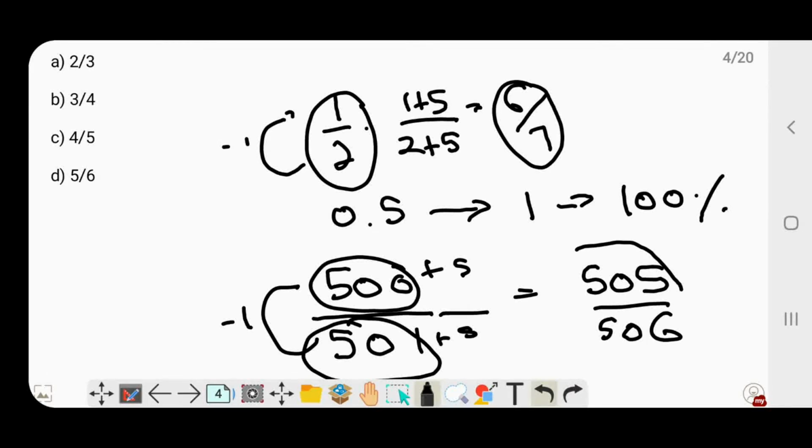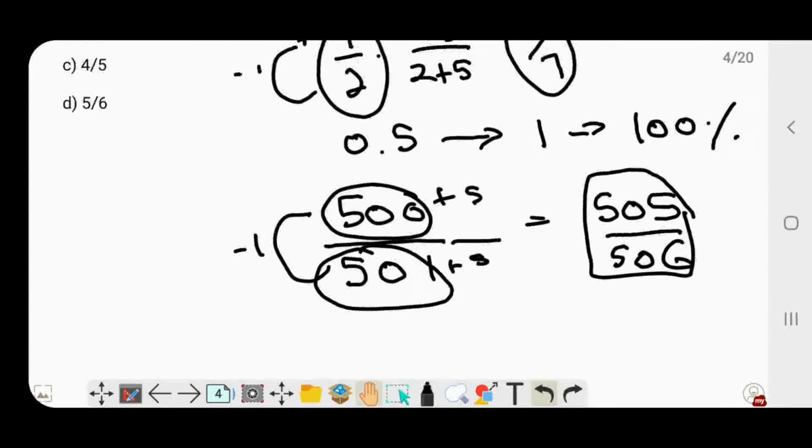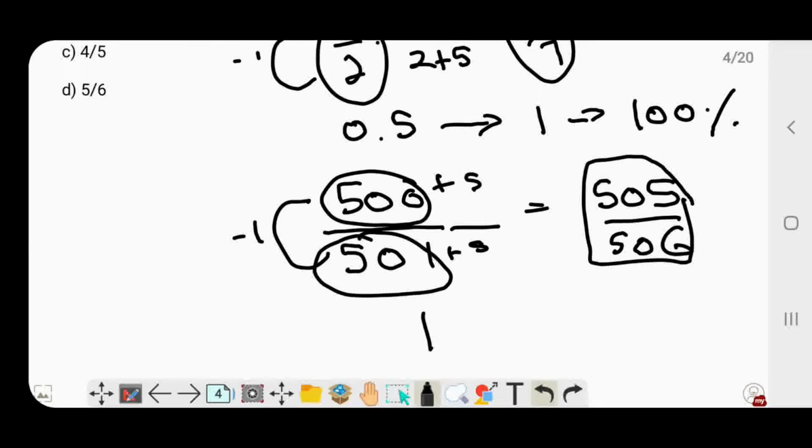But in this case, the initial value was close to 1, and the final value after adding 5 to both the numerator and denominator still is closer to 1. So there's no significant change. And this is because this is a higher number. The second case, it's a higher number.